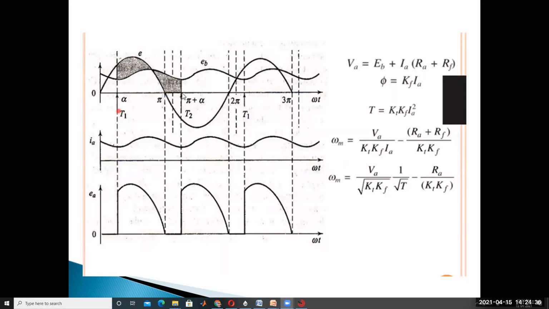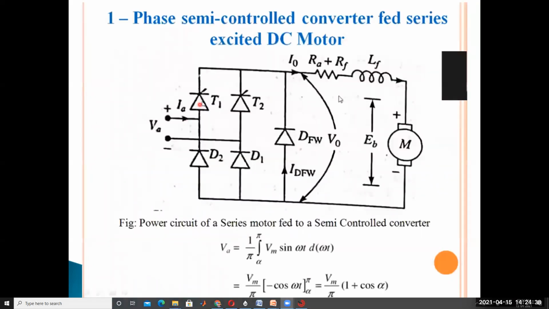During the positive cycle, once T1 and D1 are turned on, T1 is triggered, which means the current flows through the DC series motor in only one direction.